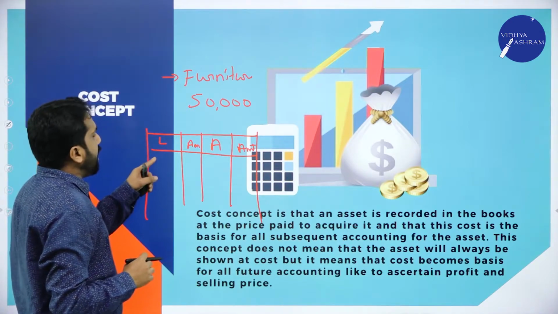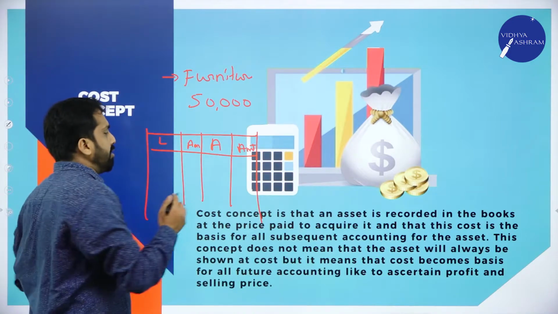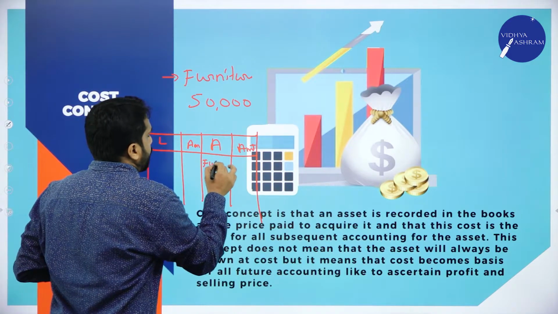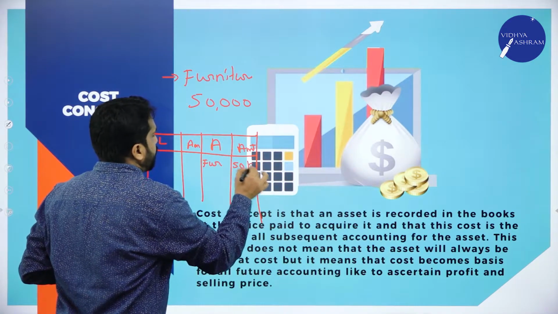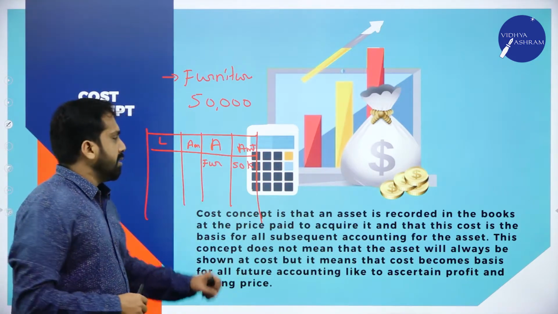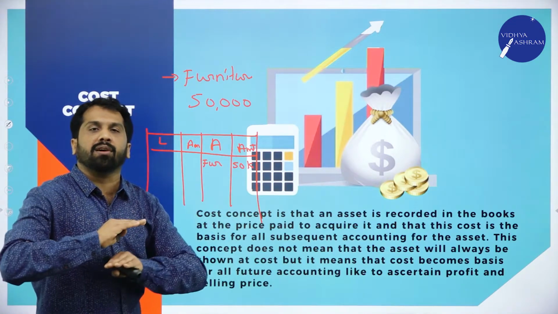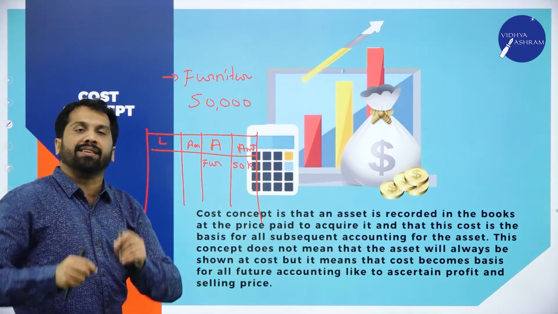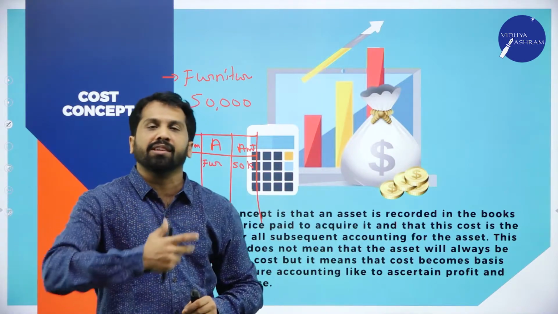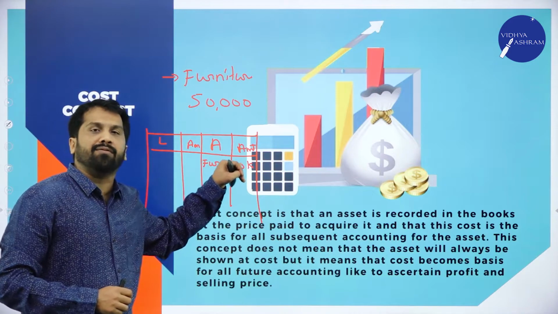What is the furniture value? 50,000. We'll mention that furniture is 50,000. Now, after 10 years, the furniture will be 50,000 only. We will not change the amount except depreciation. What is depreciation? Every year we reduce the value of furniture.